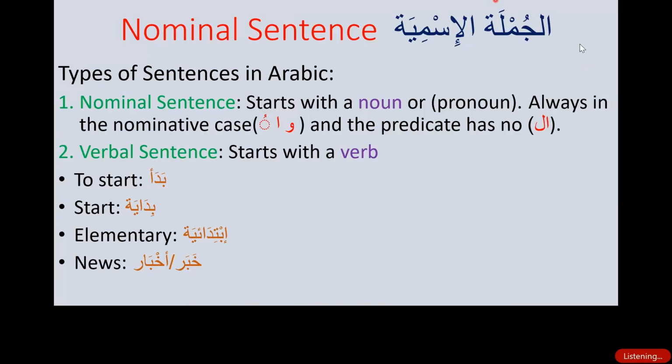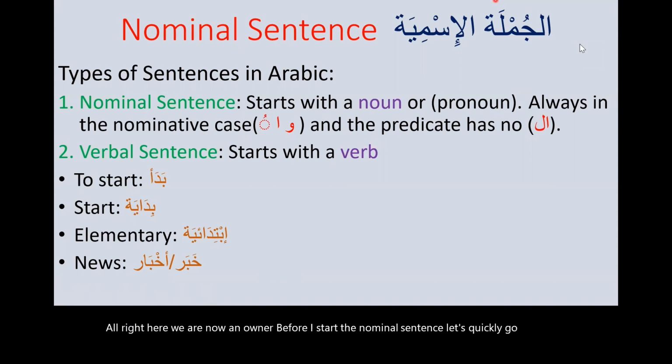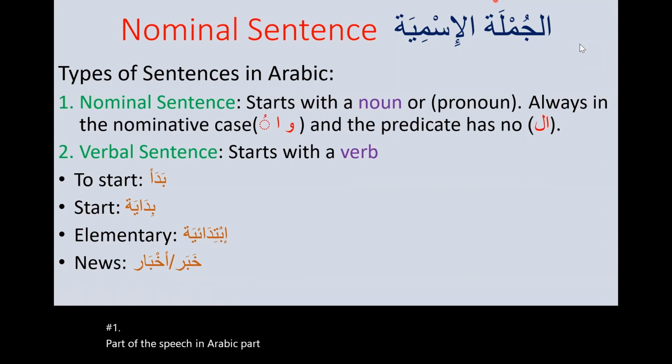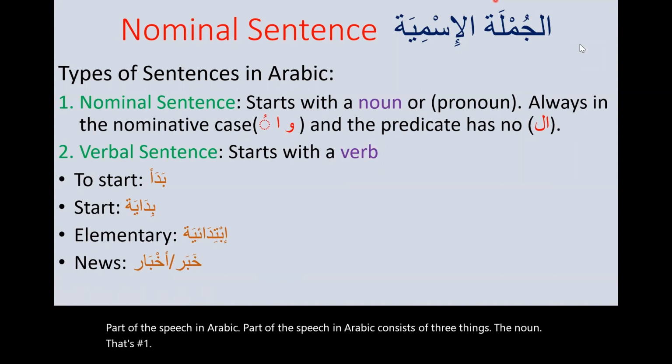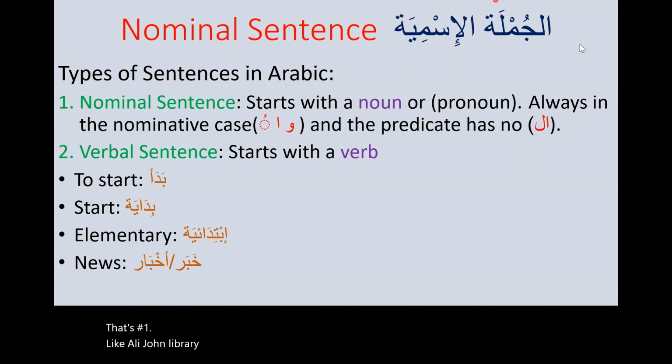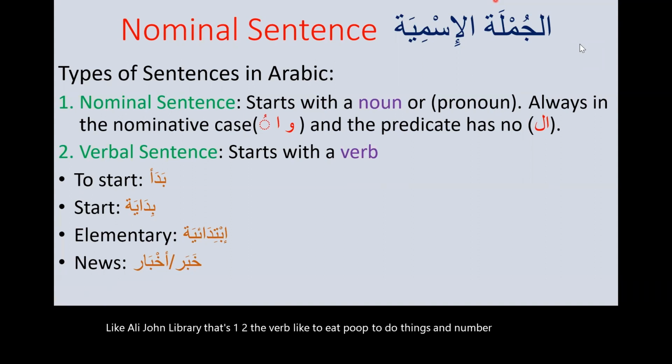All right, here we are. نحن هنا. Before I start the nominal sentence, let's quickly go over two things. Number one, part of the speech in Arabic. Part of the speech in Arabic consists of three things. The noun, that's number one, like Ali, John, library. Number two, the verb, like to eat, to walk, to do things. And number three, prepositions or adverbs. These are the three parts of the speech in Arabic.